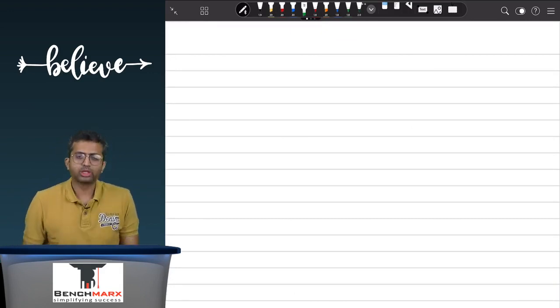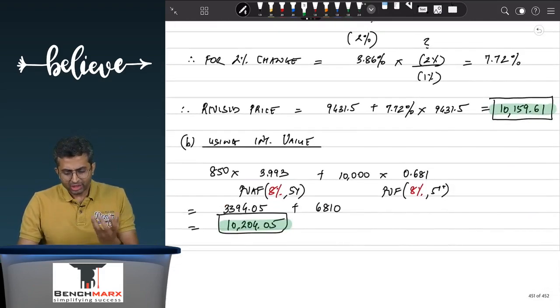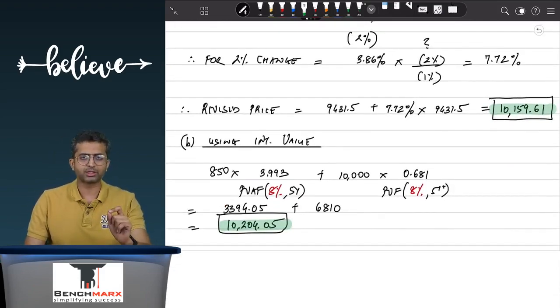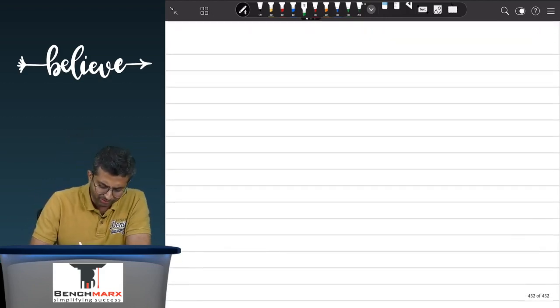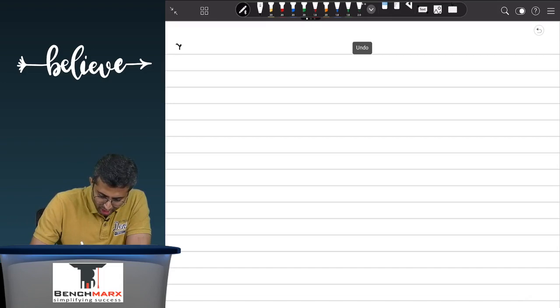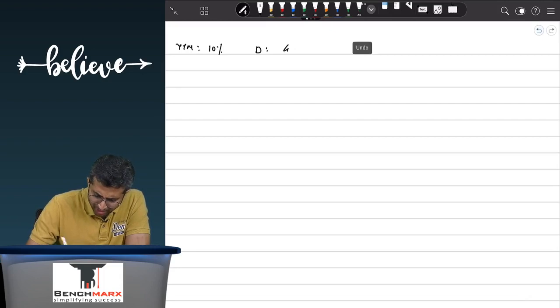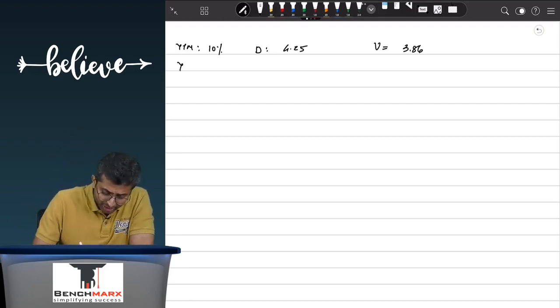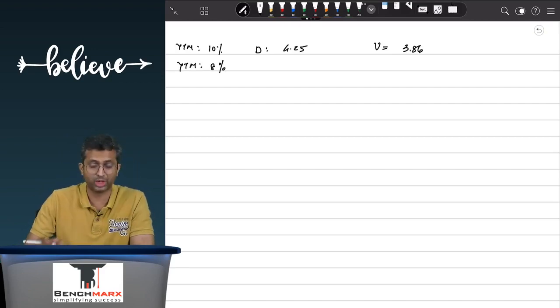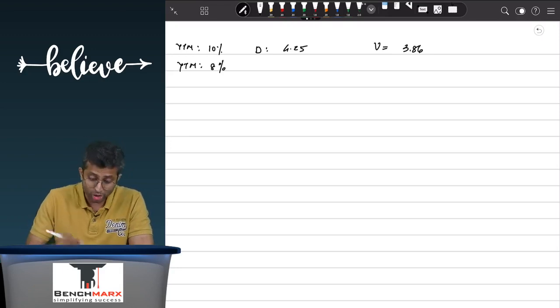Now convexity over here arises because of this difference, because duration is unable to predict the price to utmost accuracy. And why is that? Because when the yield to maturity is 10%, we found that the duration was 4.25, and based on that we found that the volatility came to 3.86. Now I am not going into too much technicality. However, one needs to remember, and you must have probably done sums on this as well, as the yield to maturity changes, let us say to 8%, one needs to acknowledge that your duration will also undergo a change.